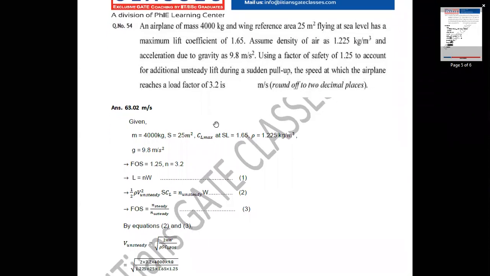What are the given data? Mass equal to 4000 kg, wing reference area S equal to 25 meter square, CL max is 1.65, density at sea level is 1.225 kilogram per meter cube, acceleration due to gravity at sea level is 9.8 meter per second square. Factor of safety is 1.25, and load factor is N equal to 3.2.